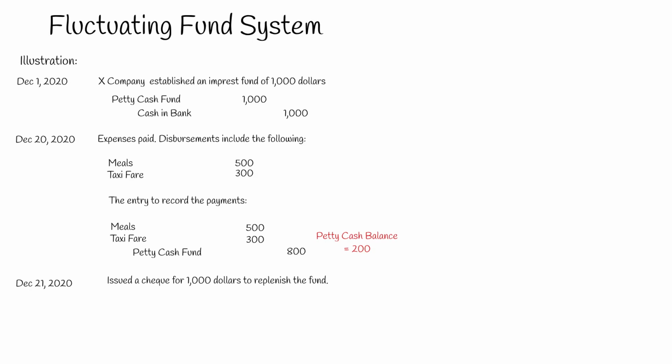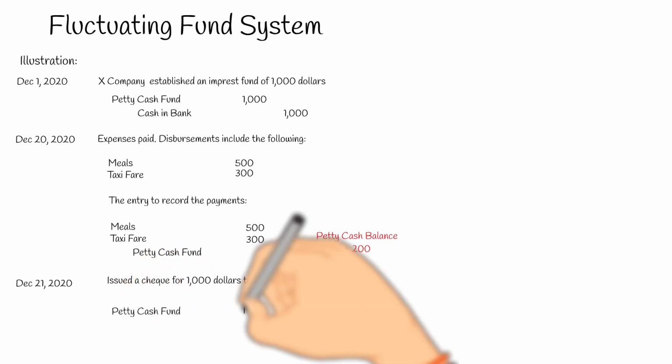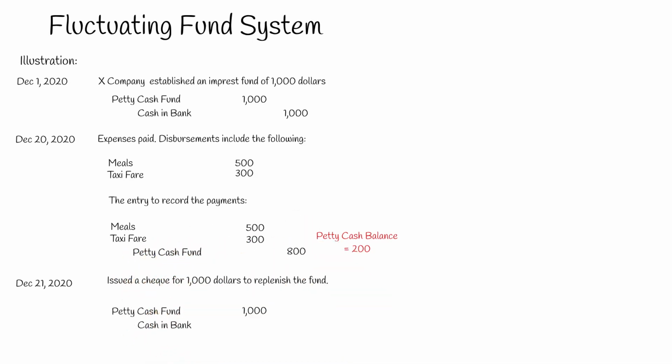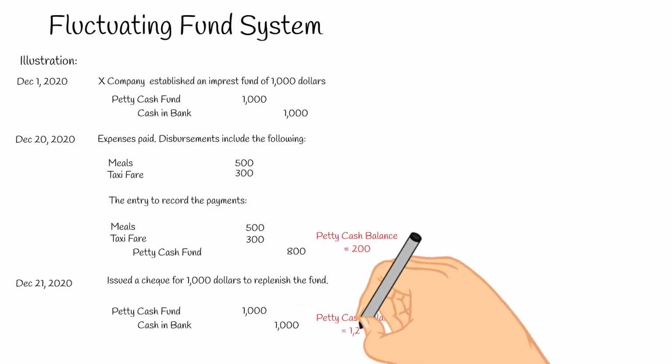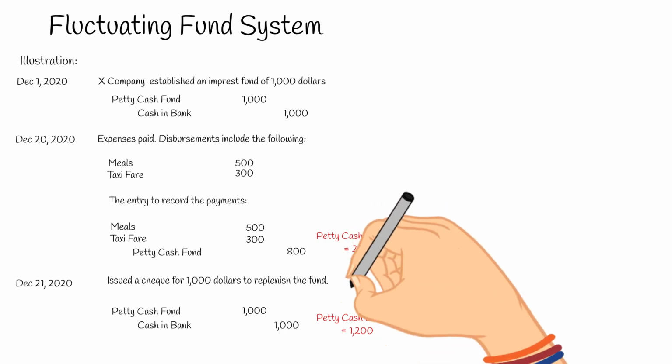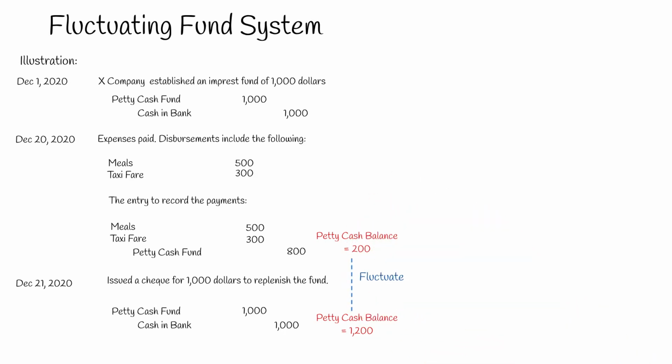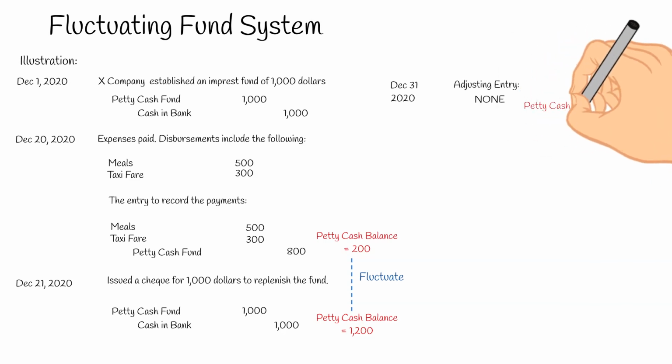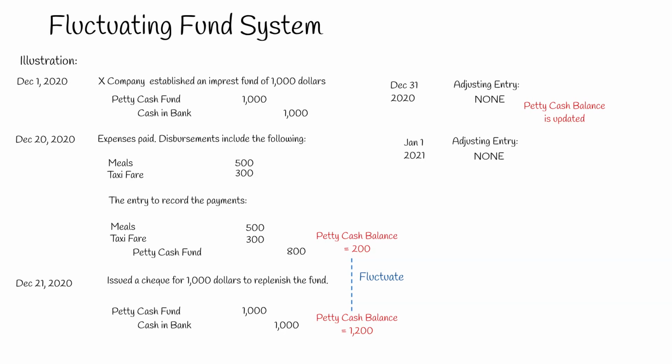On December 21, 2020, the company issued a check for $1,000. The entry is debit petty cash fund $1,000, credit cash in bank $1,000. As you can notice, the petty cash balance is now $1,200. The balance always fluctuates. On December 31, 2020, there is no adjusting entry because the balance is always updated. Therefore, on January 1, 2021, there is no reversal entry. To summarize, here is the quick comparison.